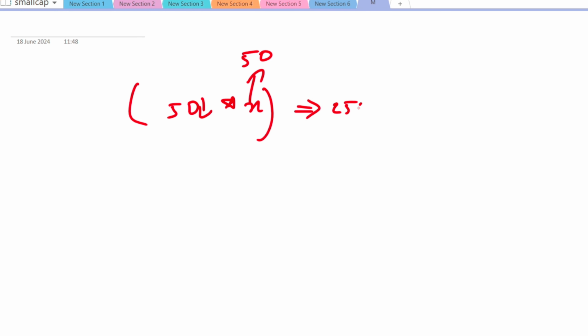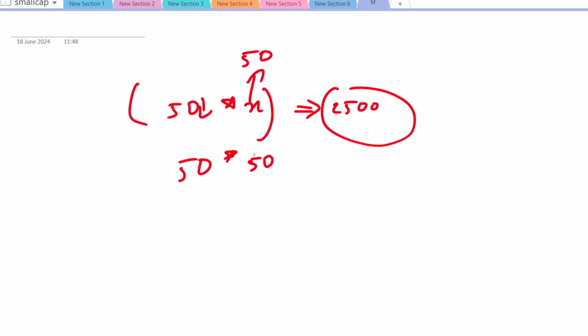Say for example, if the market has fallen by 50 paisa, I mean the small cap ETF has fallen by 50 paisa, then we will be investing 50 into some X. And this X is nothing but your potential or capacity. Alright, say for example, if your X is also 50, then you will be investing 50 into 50, which is 2500. So when the small cap ETF has fallen by 50 paisa, you will be investing 2500 rupees. In the next day, if it has fallen by another 50 paisa, then you will be investing 50 into some X. You can actually increase your X if the market has fallen in the next consecutive day. In that way, you will be able to make 30% CAGR for sure.